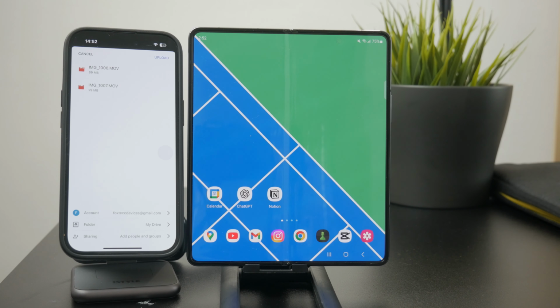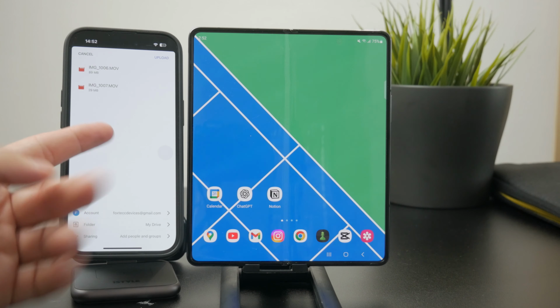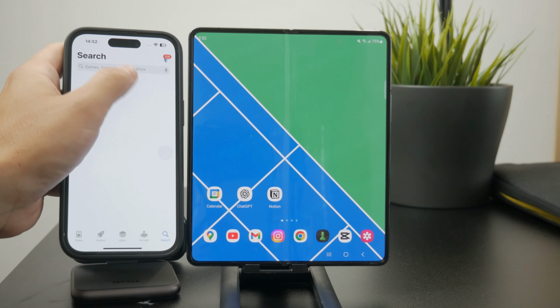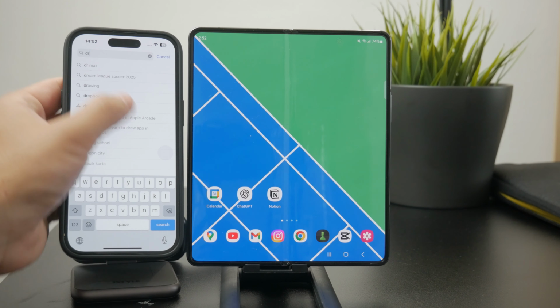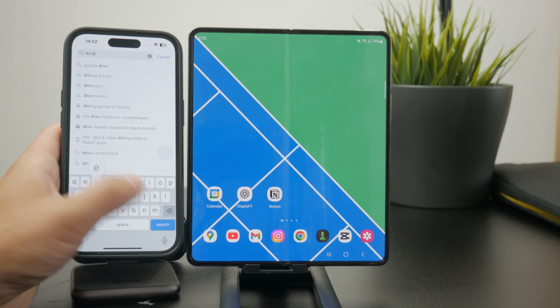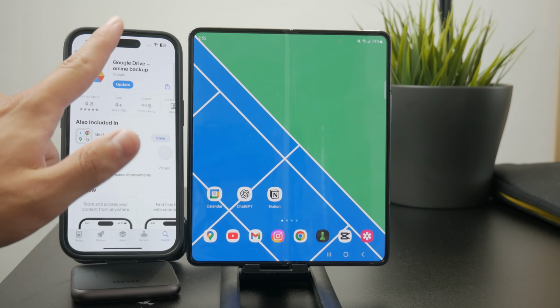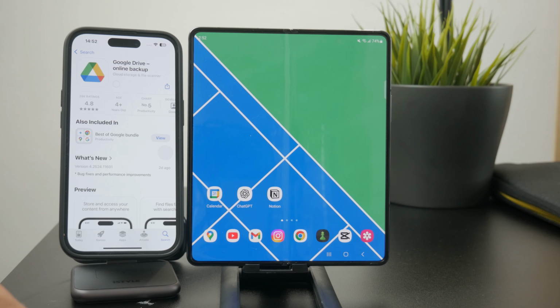If you do not see the Drive right there, ensure that it is downloaded and installed on your iPhone. So you can get it from the App Store. Just open up the App Store, literally just download Google Drive, and you're going to be able to sign in with your Google account and then access it the same way as you can see in my video from within